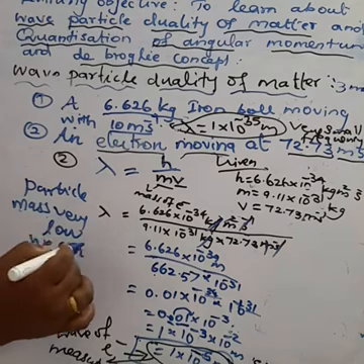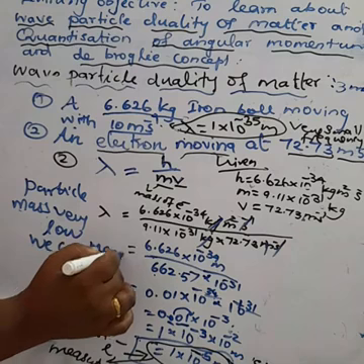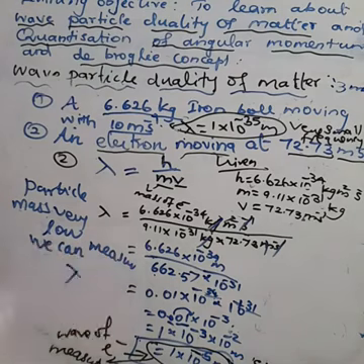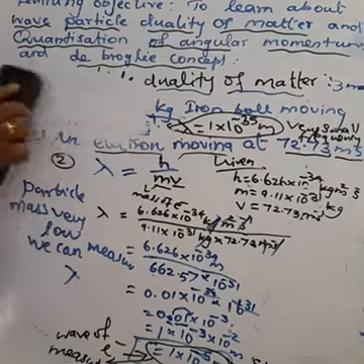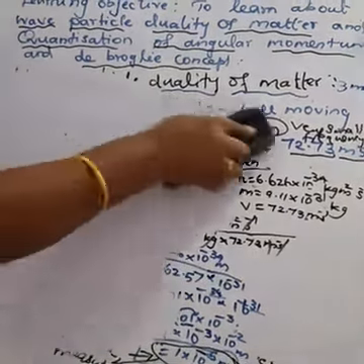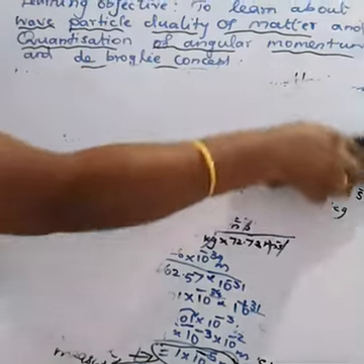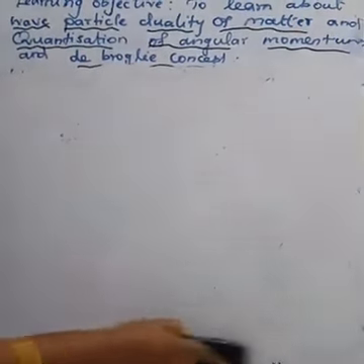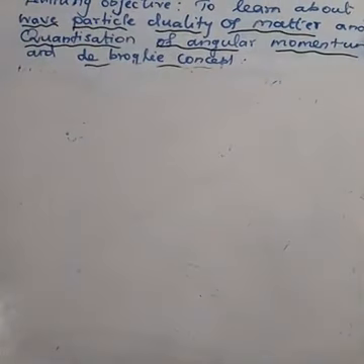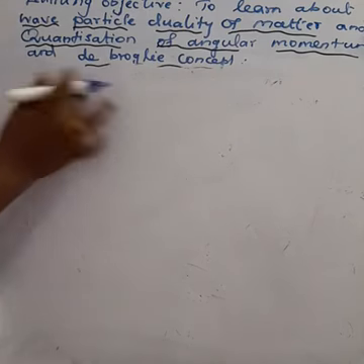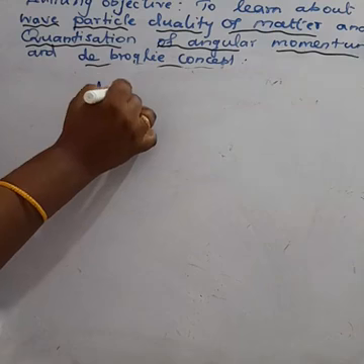Then, what about the second question? Quantization of angular momentum and de Broglie concept. According to de Broglie concept, the electron that revolves around the nucleus in a circular path exhibits both particle and wave character.